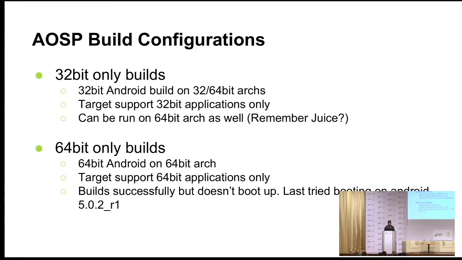I want to touch more on these 32-bit only builds. Why do we need 32-bit on 64-bit builds? Apparently, there have been concerns that 1 GB RAM is not sufficient to run a multi-lib arc on a lower-end 64-bit device. So they are exploring whether we can run only 32-bit builds on a 64-bit arc, just for the sake of limited resources. That's the only reason I think anyone would run a 32-bit only build on a 64-bit arc.